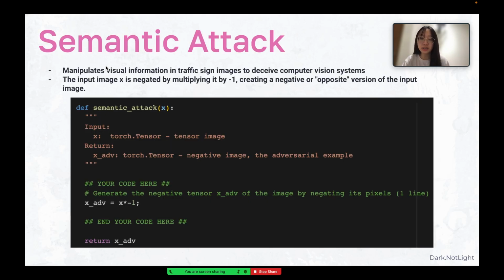First, semantic attack is an attack that can manipulate visual information in traffic sign image to deceive computer vision system. Basically, it takes the input image X and negates it by multiplying it by -1, as we can see from here, creating a negative or opposite version of the input image, which is shown in this diagram.